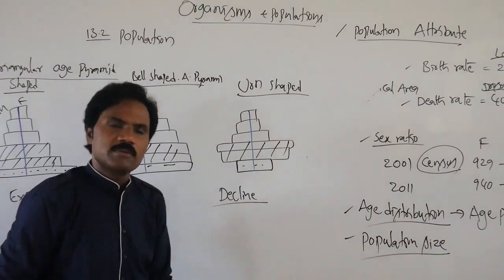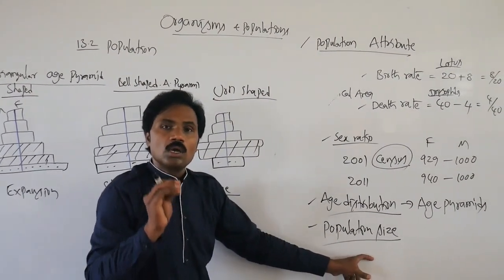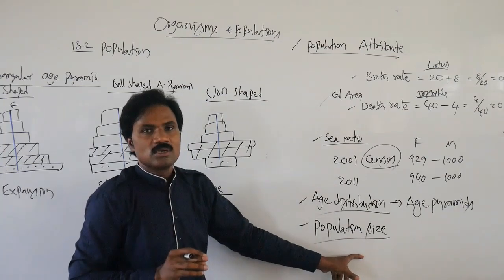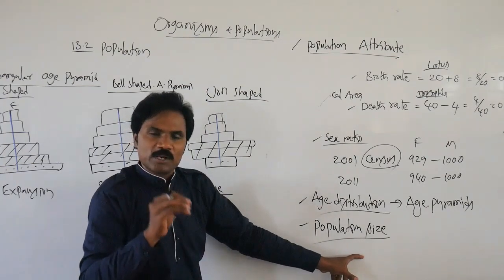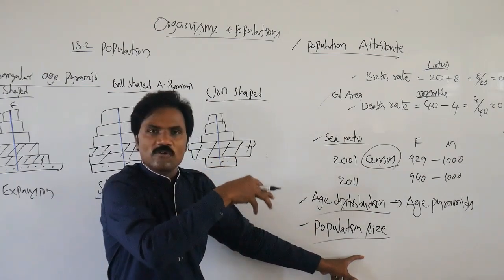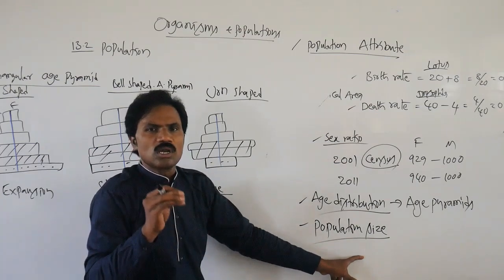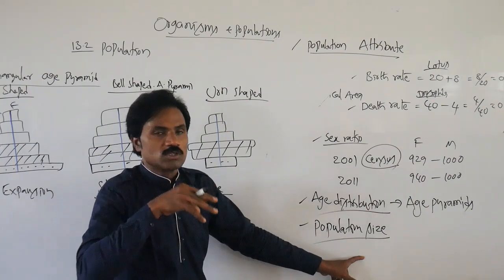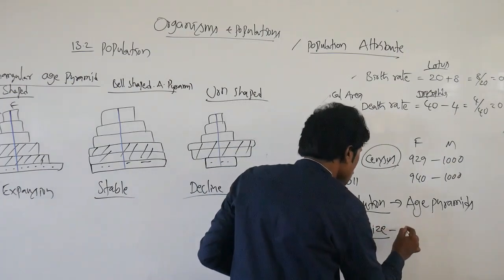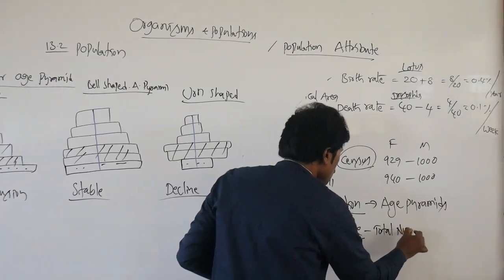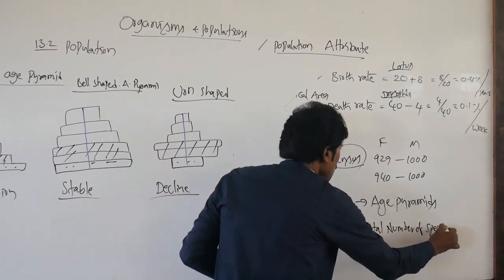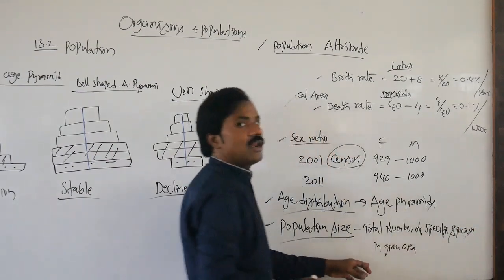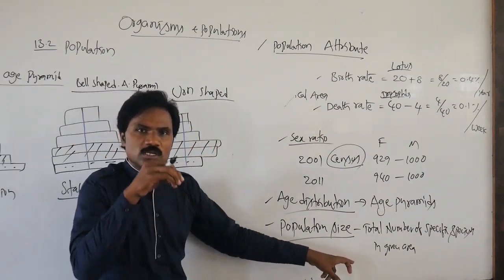Along with this, the population size. What is population size? It is the total number of individuals, the total number of organisms of a specific species present in a given, particular geographical area.